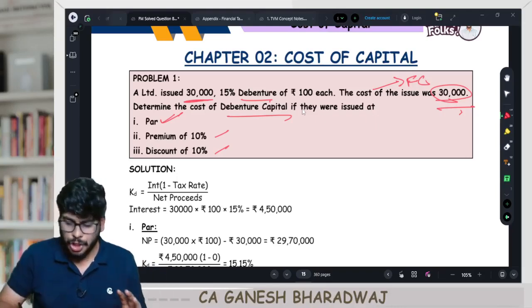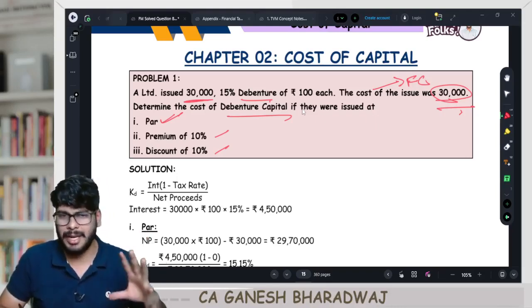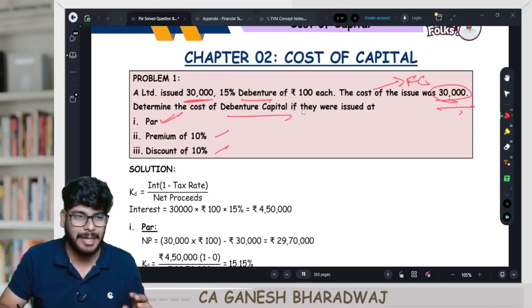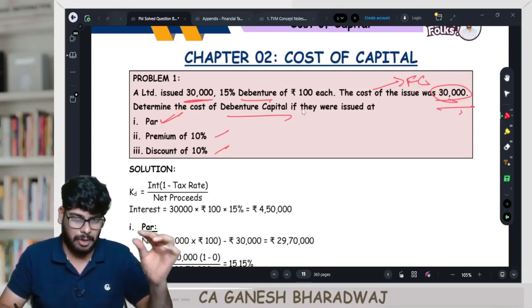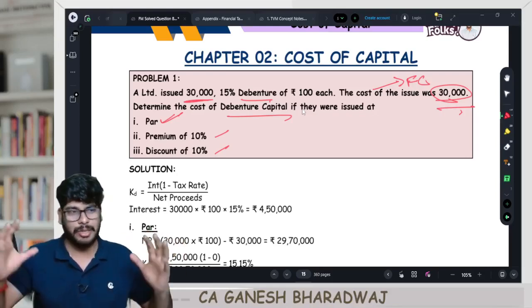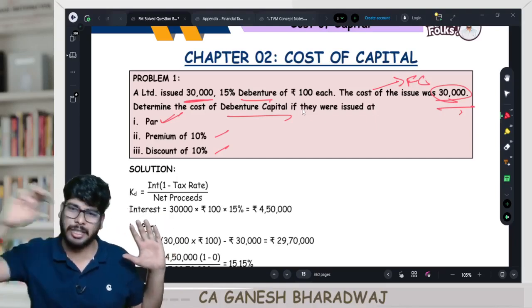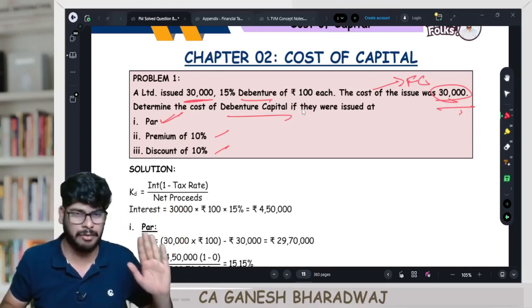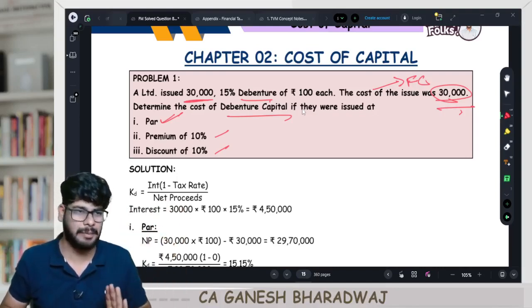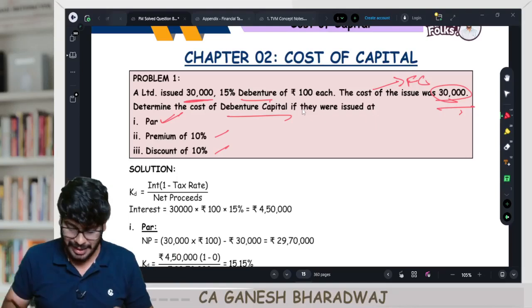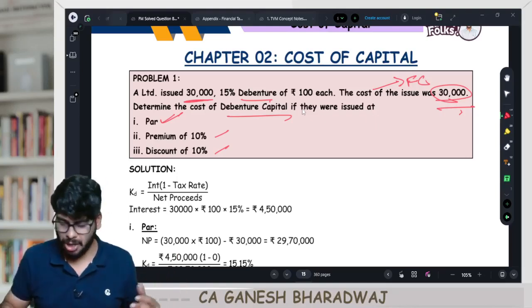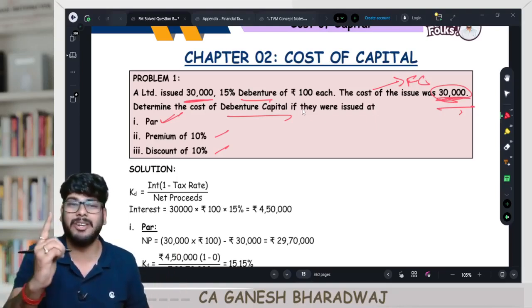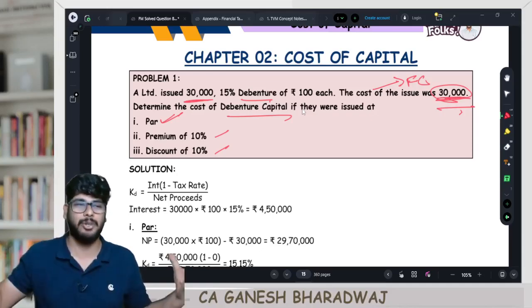Now, you can do the calculations of all the KD on a per debenture basis or per share basis, or you can do the calculation for the entire value also. You can take the total, or do it per share or per debenture. The answer will be the same. Not a problem. Now, in this case, we are doing it on a total basis because flotation cost is not given on a per debenture level. It is given in total.